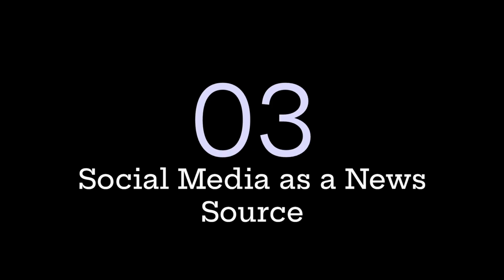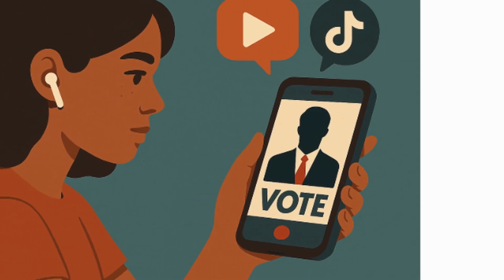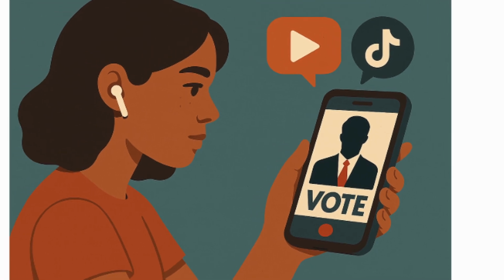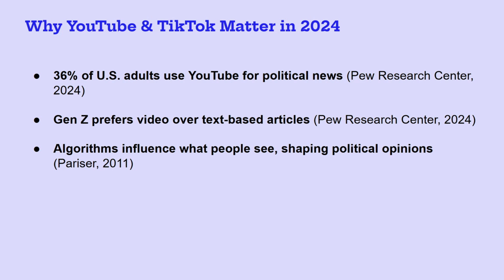One major trend in 2024 is the dominance of video content for political views. According to Pew Research, 36% of adults turn to YouTube for political election news this year. Platforms like YouTube and TikTok cater to Gen Z's preference for video, which was highlighted in our Week 6 reading on prosumer culture and user engagement. But their algorithms also decide what users see, and that affects opinions. Personalized recommendations can subtly steer viewers towards opinions, reinforcing ideological silos.